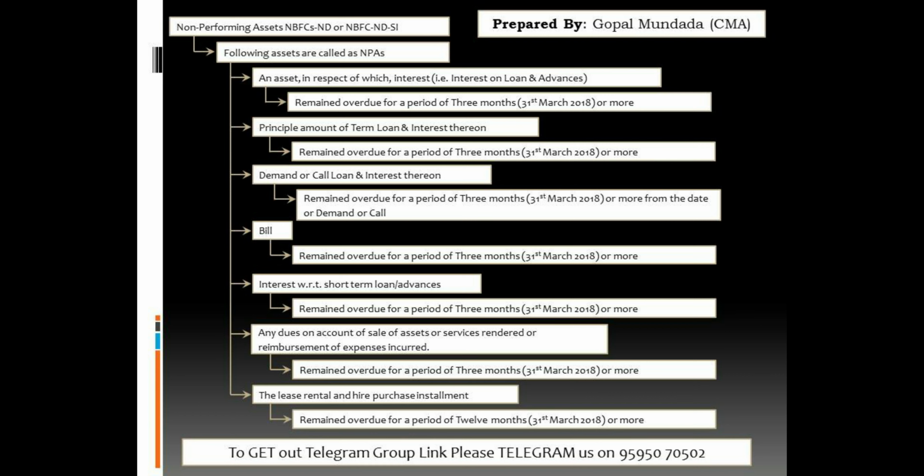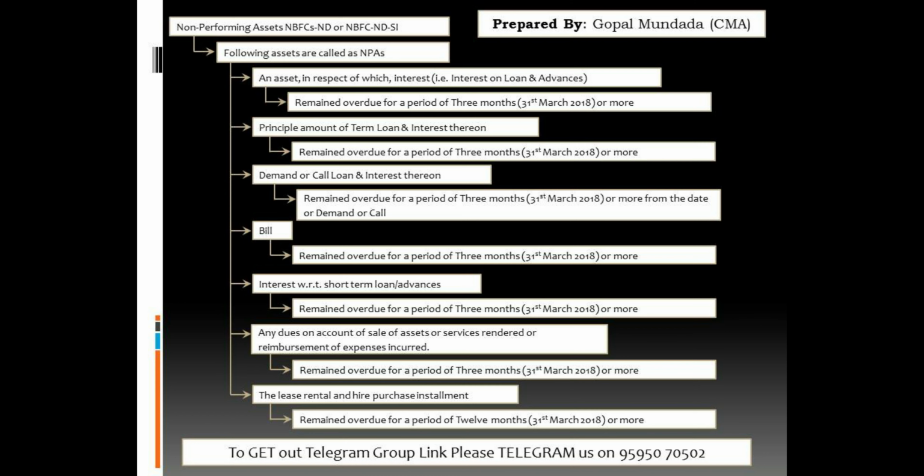Next is bill. Bill means bill of exchange. Remain overdue for the period of 3 months. In such case, such bill is considered as non-performing asset. Next part is interest with respect to short-term loan and advances, and in this case also the 3-month limit is applicable. If any interest on short-term loan and advances remains overdue for the period of 3 months or more than 3 months, in such case such short-term loan and advances and interest thereon shall be considered as a non-performing asset.